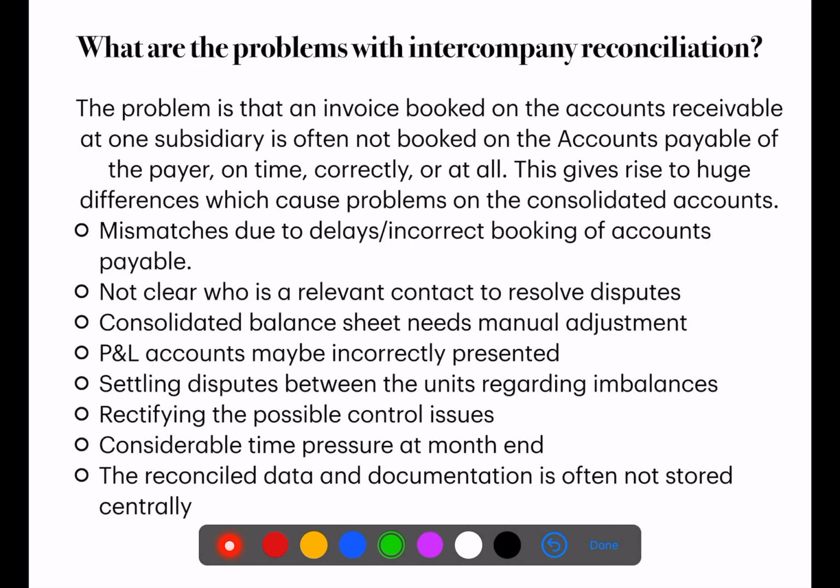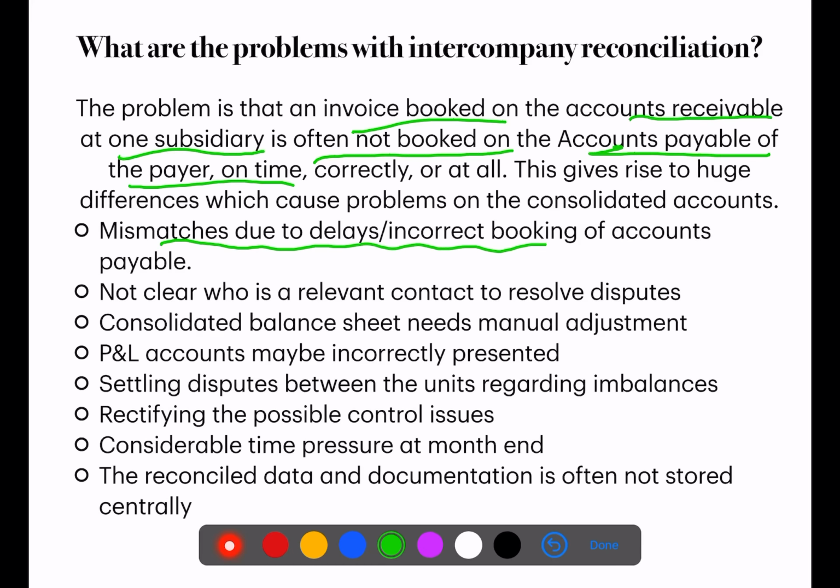Next, what are the problems with intercompany reconciliation? The problem starts when an invoice booked on the accounts receivable at one subsidiary is often not booked on the accounts payable of the payer on time and correctly. It gives rise to problems. The first one is mismatches due to delays or incorrect booking of accounts payable.